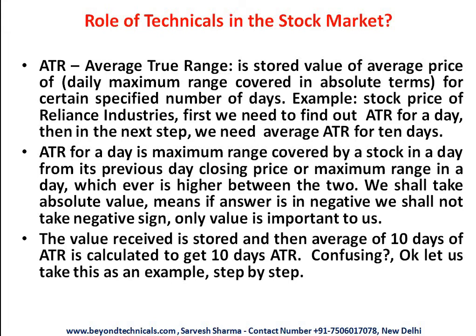It can be for 14 days. For that you need 14 records, as we discussed in the last indicator. If we are going to talk about 10 days ATR, then we'll calculate the average of 10 true range records. And if we are going to take 20, then we will take the average of 20 true range records. When we see the example, this will become clear in our next slide.